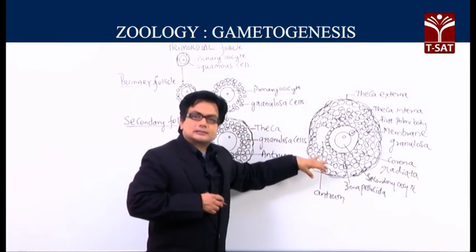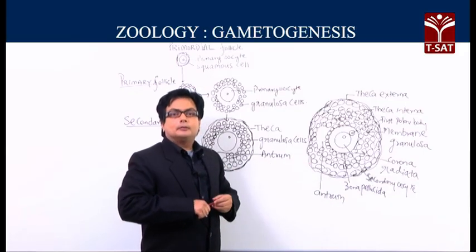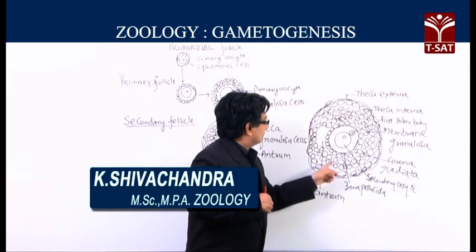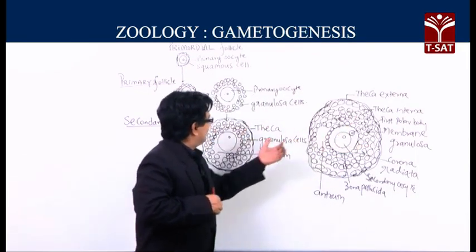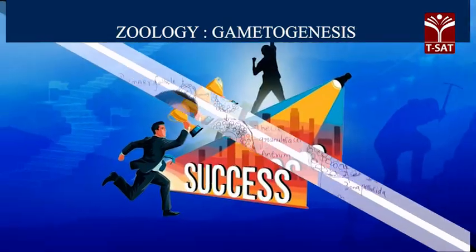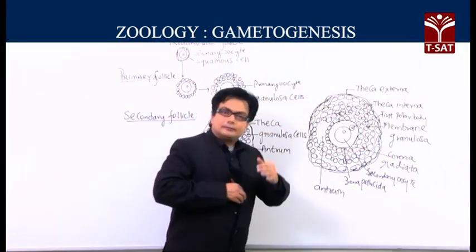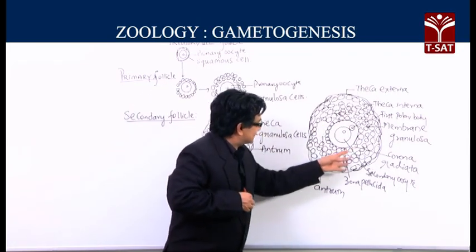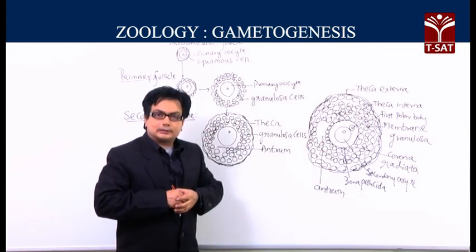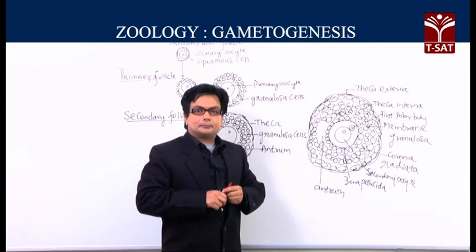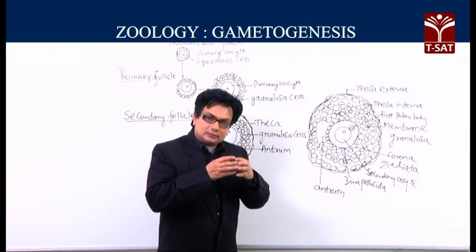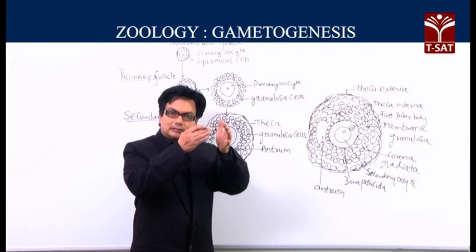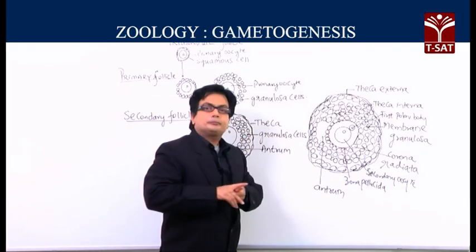Now, these granulosa cells, the terminology can be the membrana granulosa. This is what is called the membrana granulosa. So we have too many cells, which we previously called the granulosa cells, like the theca externa, theca interna, and the granulosa cells. You can see one important region here called the antrum. The antrum is a fluid filled region whose dimension will be increasing. So, the fluid filling will be increasing, and the dimension of the antrum will also increase.